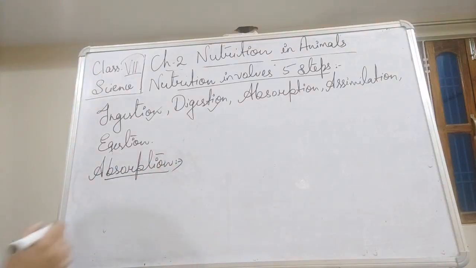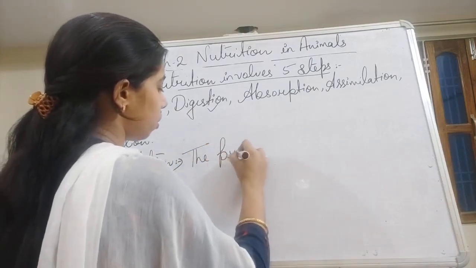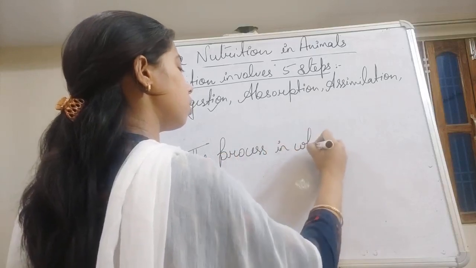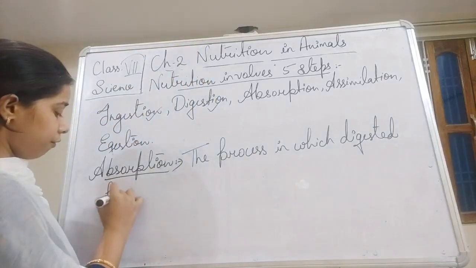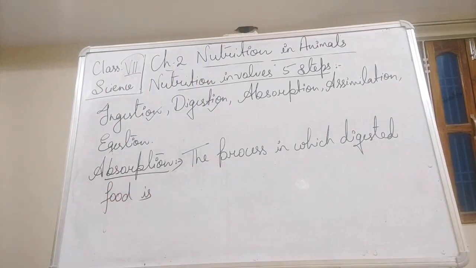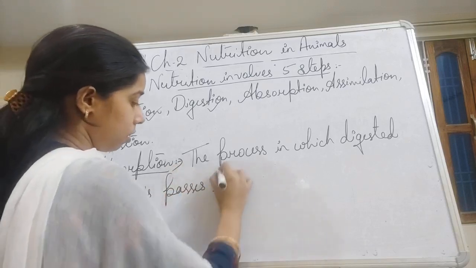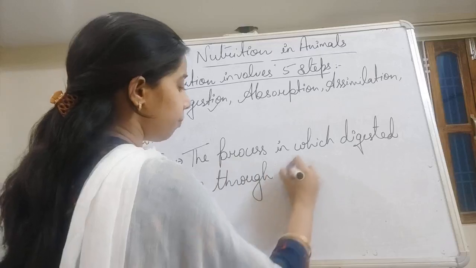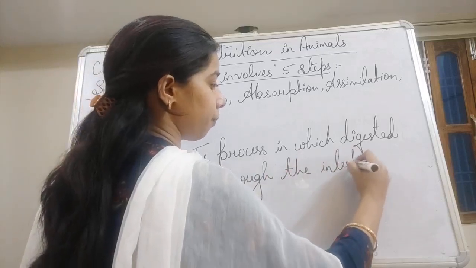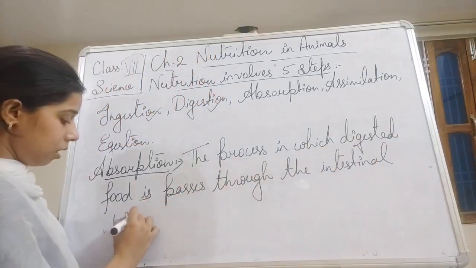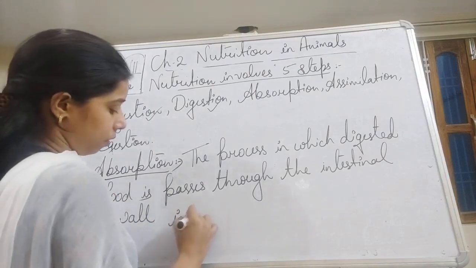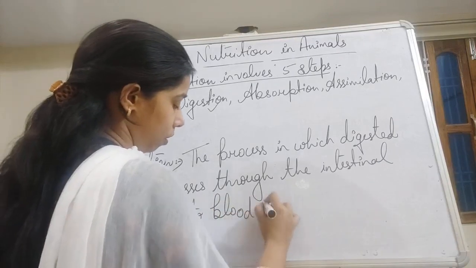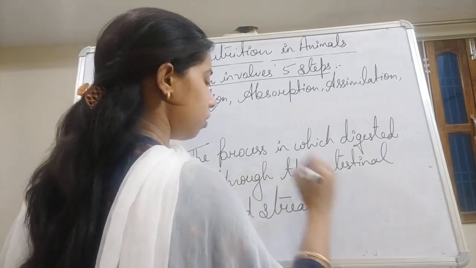Absorption is the process in which digested food passes through the intestinal wall into the bloodstream.